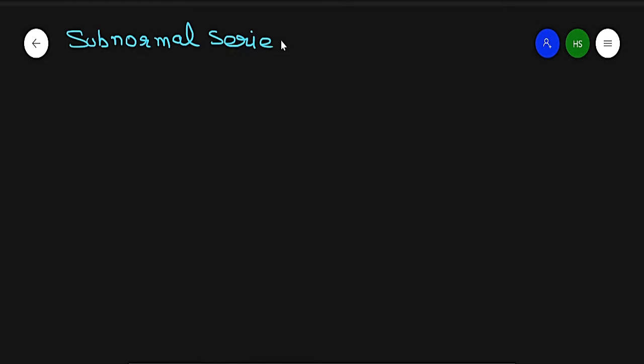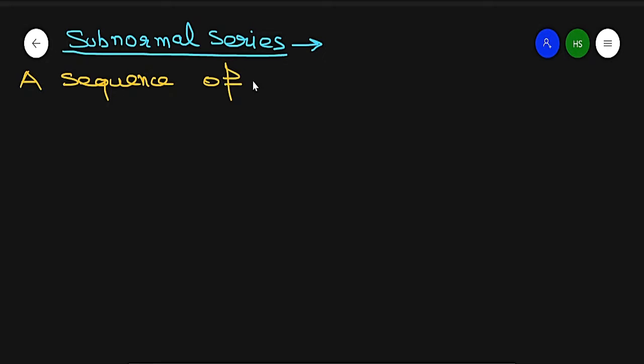First, subnormal series. What does it mean? A sequence of subgroups of a group G.